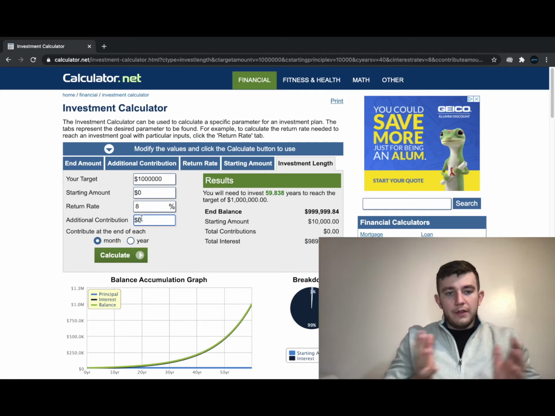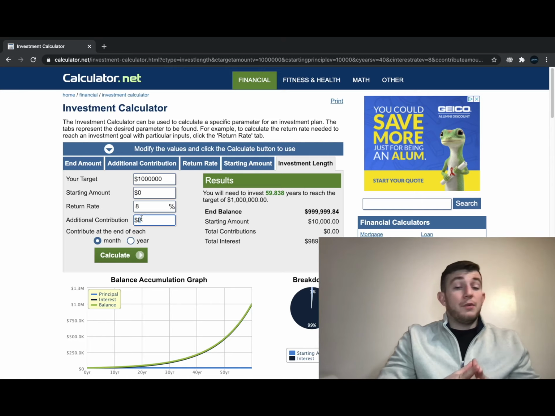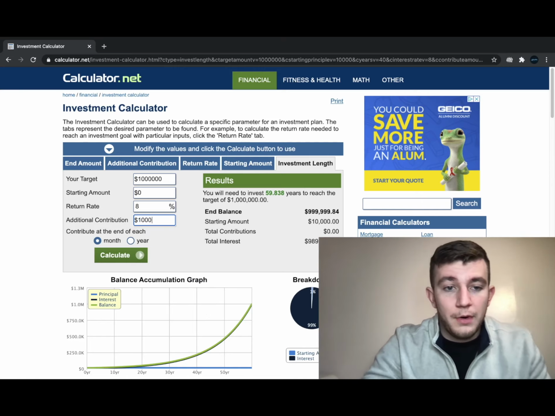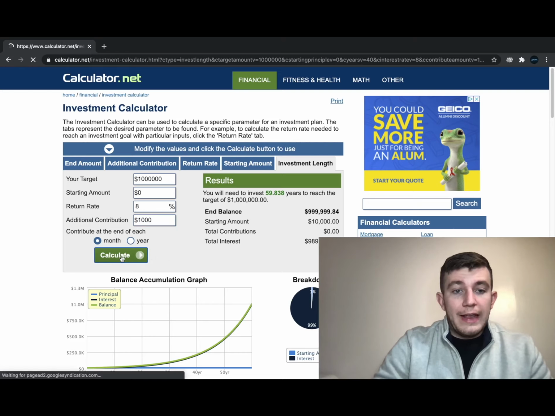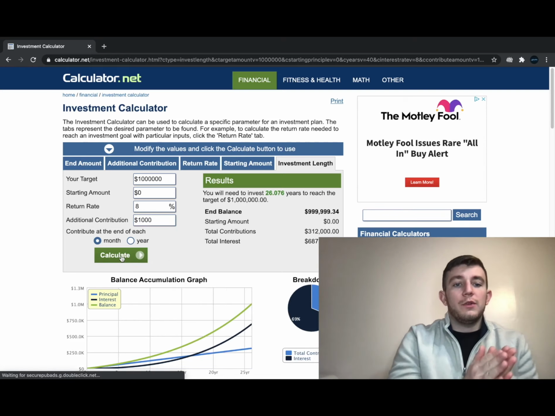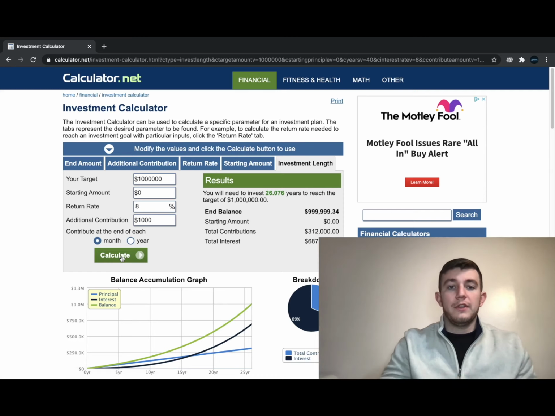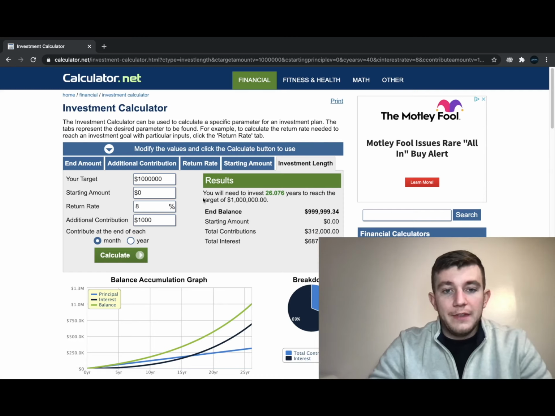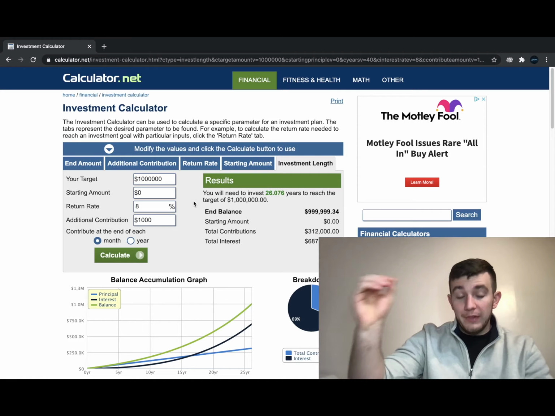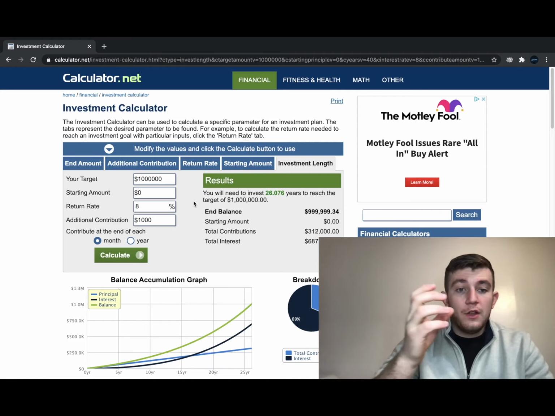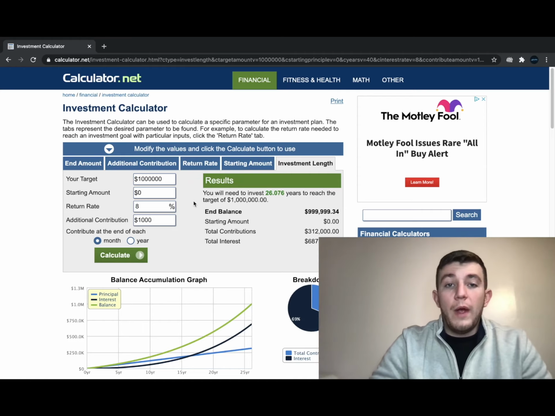So if each month you're able to put away, say, $1,000 per month, that'd be $12,000 across the year. You can then calculate how long it will take you to reach $1 million in your investment accounts. In this situation, it's just a little over 26 years for you to have $1 million and become a millionaire, through simply putting $1,000 away per month.